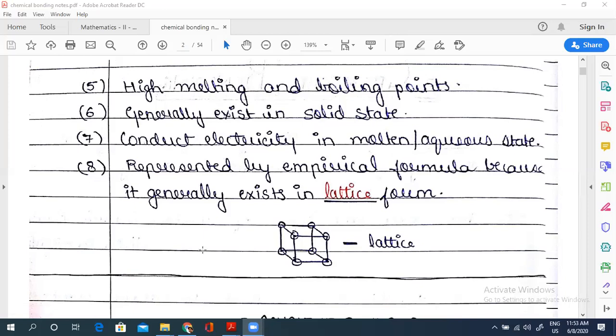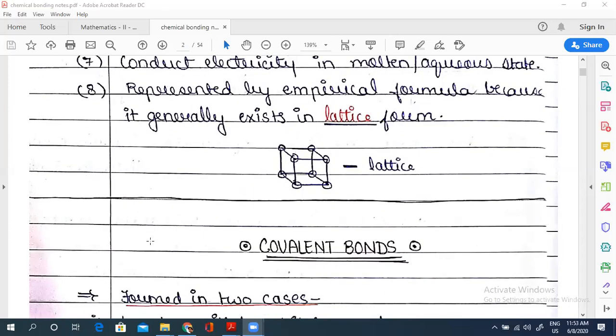There's a chapter called solid state, which used to be there in class 12th, but it is now scrapped from CBSE. I don't know whether it will come in JEE Mains or not, because this year it is coming, but from next year it's not sure. So these are the properties of ionic compounds. I hope all of you have understood this concept. Yes or no? Easy, right?